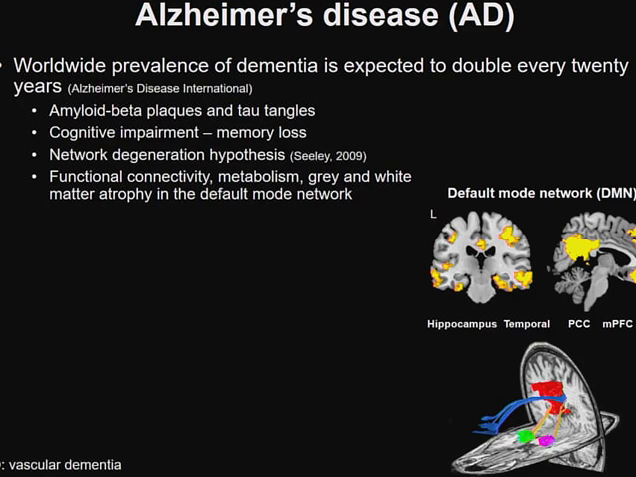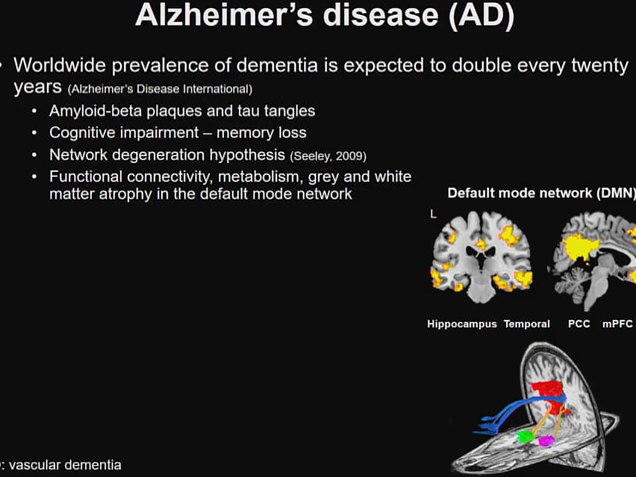Now, Alzheimer's disease in particular is characterized by amyloid beta plaques and tau tangle deposition in the brain. We also find that memory loss is the key cognitive impairment that we find in subjects with Alzheimer's disease. And also, as per the network degeneration hypothesis, we find that the brain changes that occur in neurodegenerative disorders are not at random, but tend to follow brain networks.